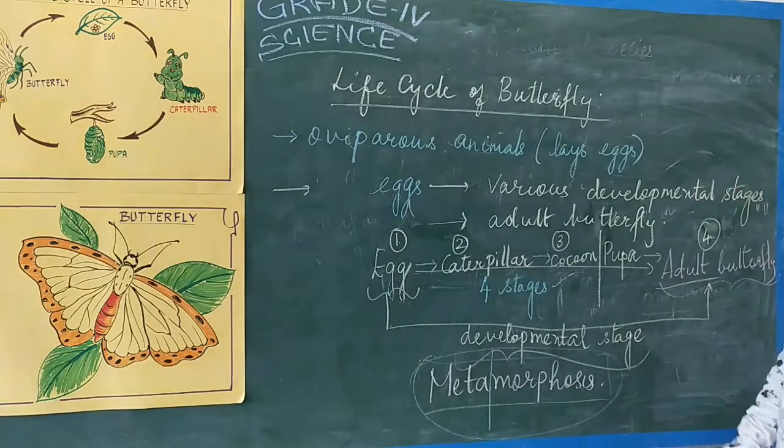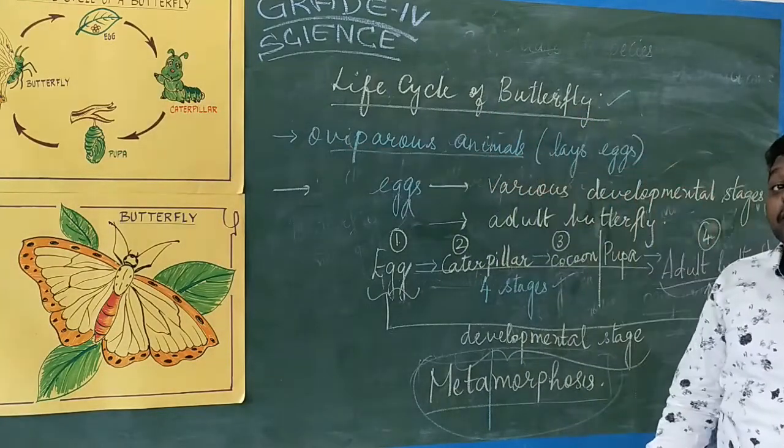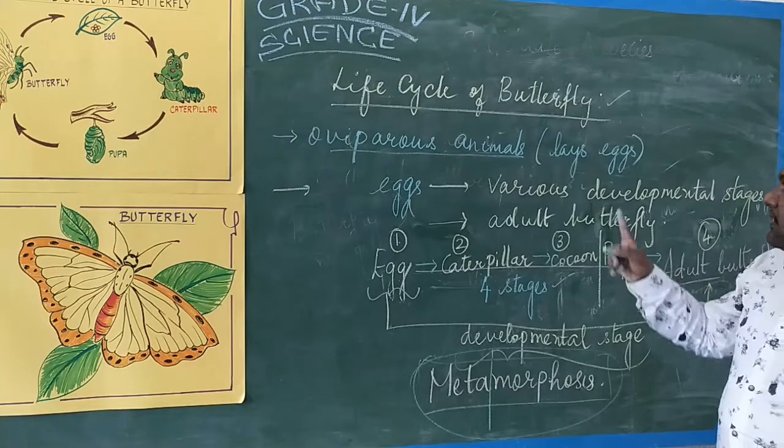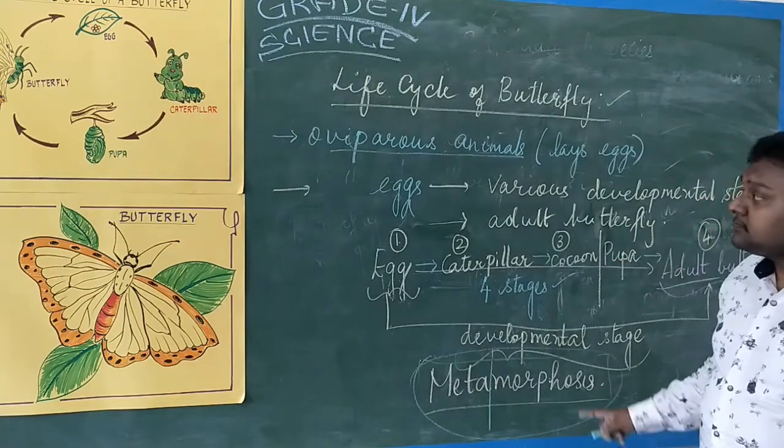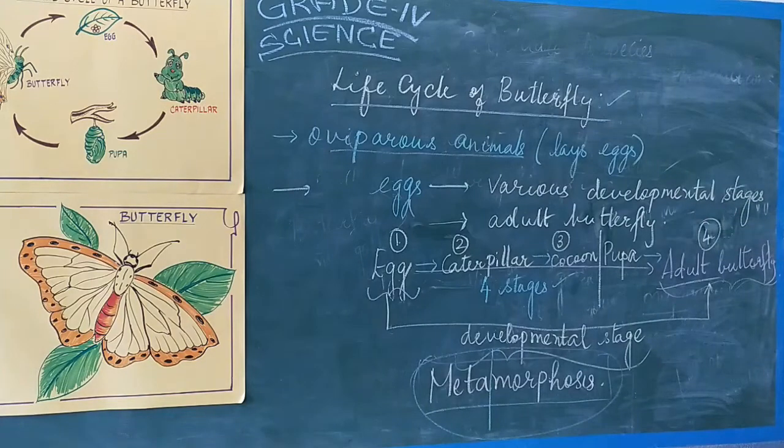Okay, so what have we studied now? The life cycle of a butterfly. In the life cycle of a butterfly, what we should remember is that it's an oviparous animal. It lays eggs. Okay, these eggs undergo various developmental stages.